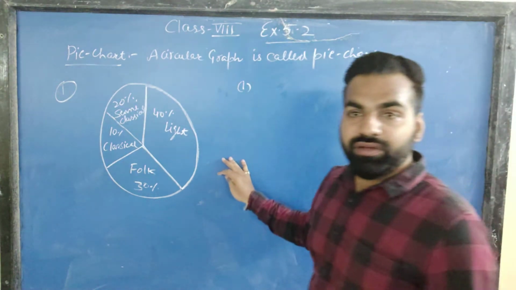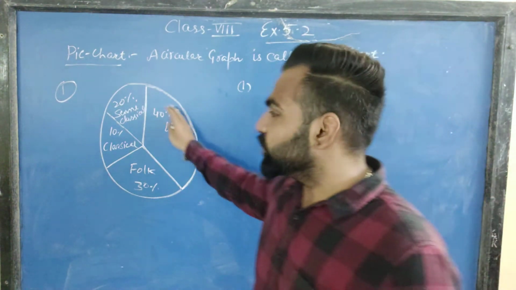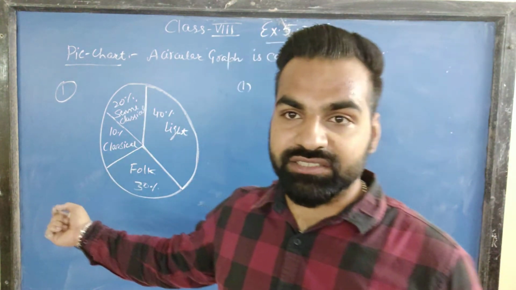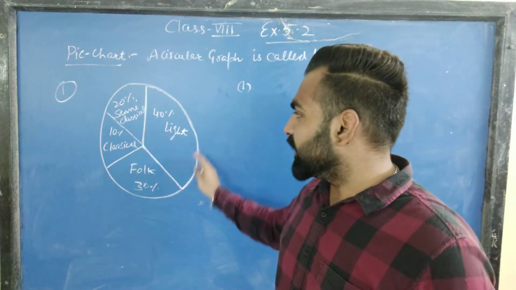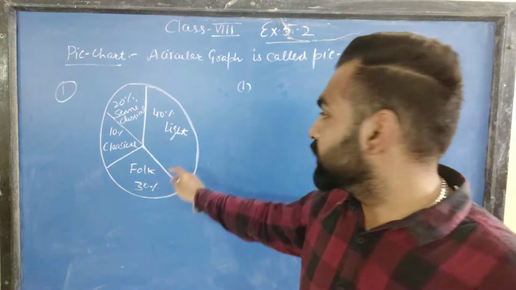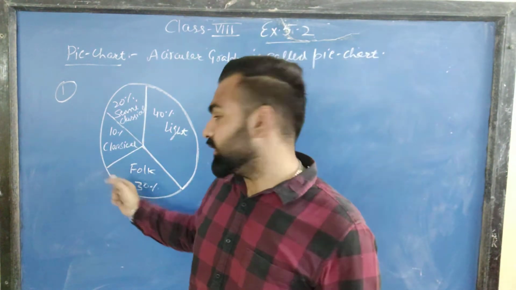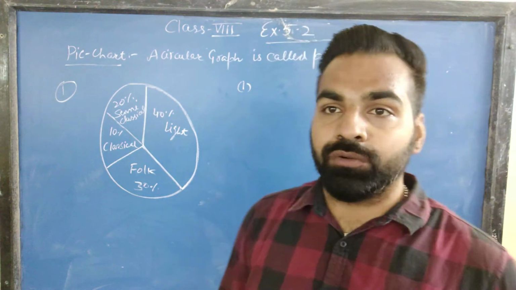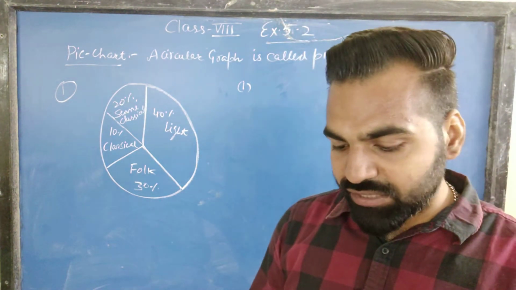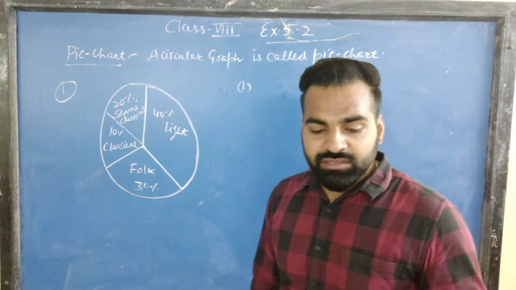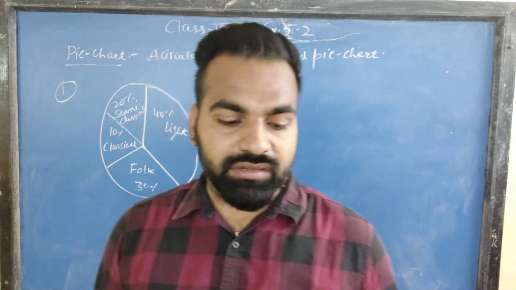In question number 1, the data is given. Some people were surveyed and their choices about music taste are given. Some like light music, some like folk music. So this is the data: 40% like light music, 20% semi-classical, 10% classical and 30% folk. This is the pie chart given. We have to answer some questions. First is, if 20 people like classical music, how many young people were surveyed?